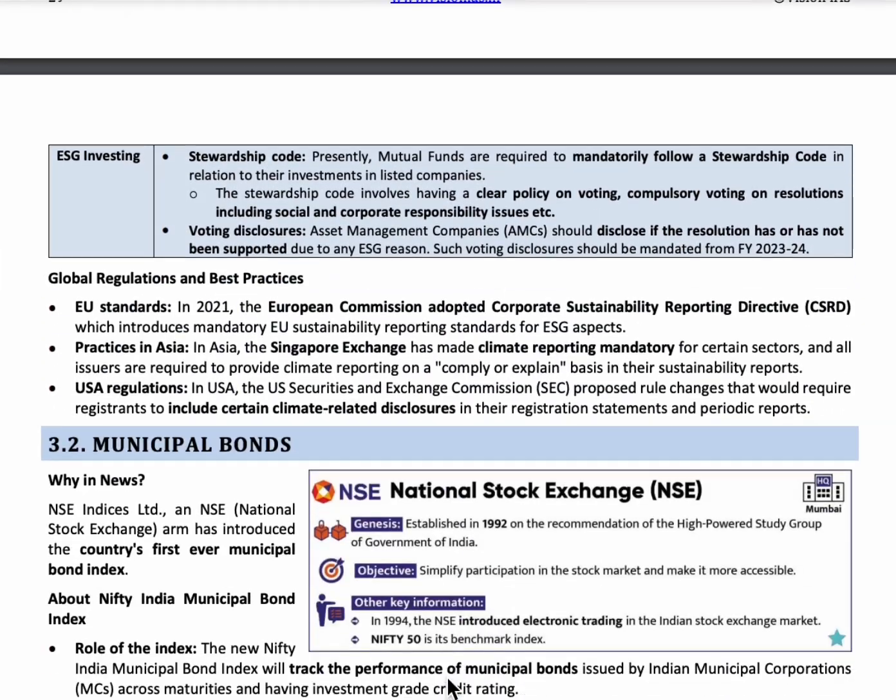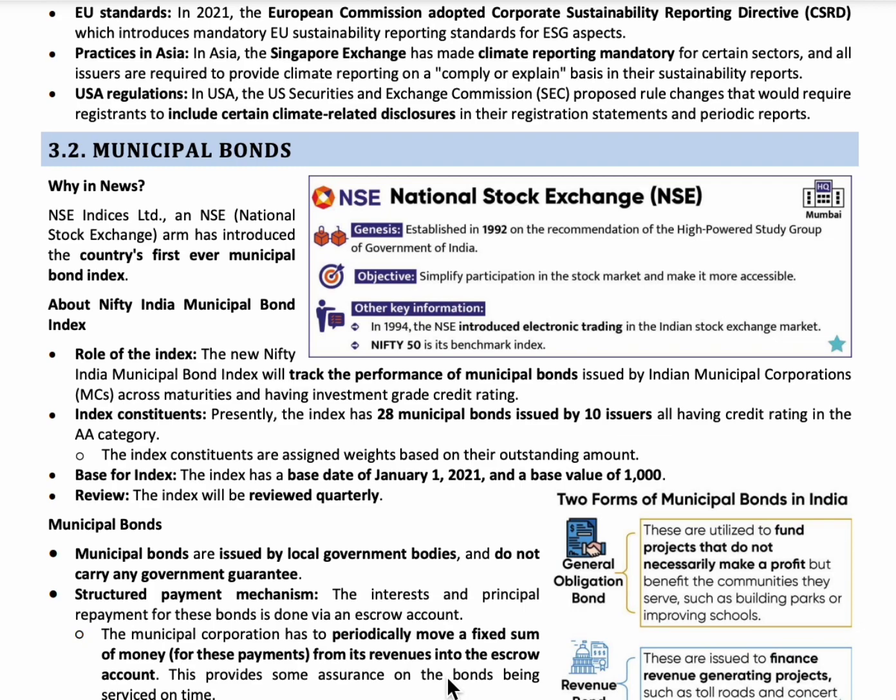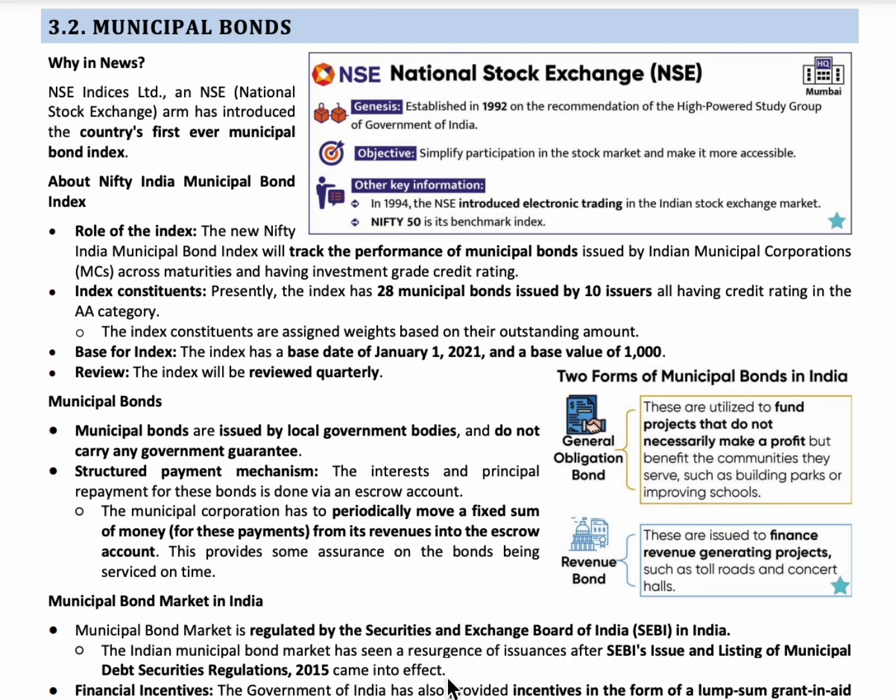The next topic is municipal bonds. Municipal bonds are the debt instruments issued by the local governments to finance projects like socio-economic development through building bridges, schools, hospitals, etc. The National Stock Exchange has introduced the country's first ever municipal bonds index to track the performance of the municipal bonds. There are two types of municipal bonds. One is general obligation bond that do not make profits, and the other one is revenue bonds that make profits.